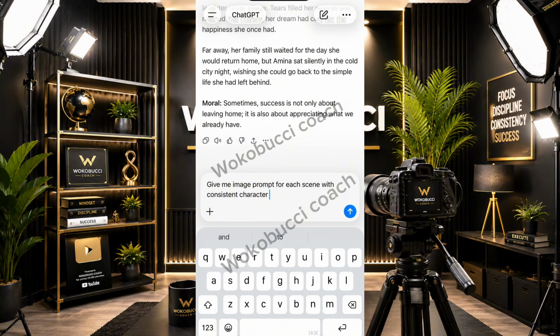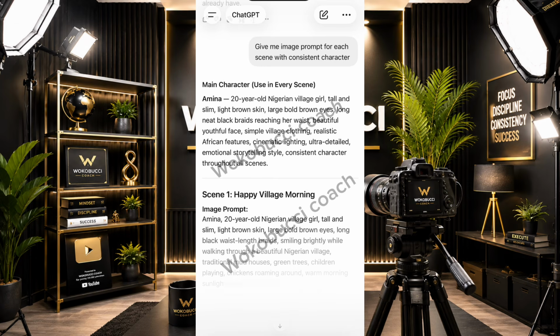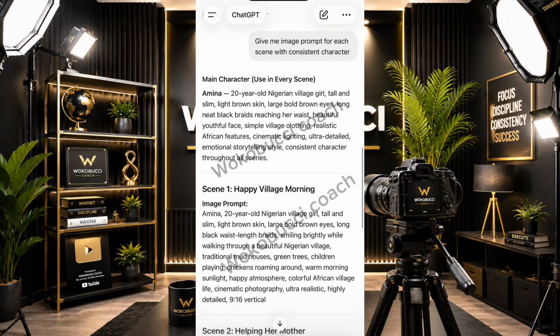Now, if you actually want to do a text to video, if you're doing this story, you ask for image prompt and motion prompt with consistent character. But now we are just looking for image to video. But I'll do both so you get to see them. So here I've asked for image prompt with consistent character and they've given us this.